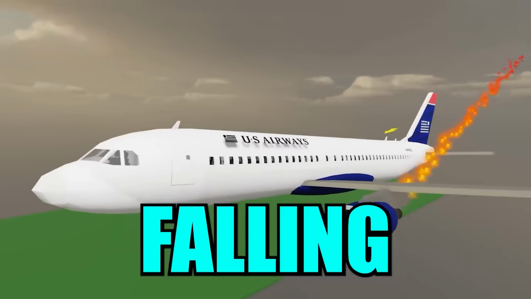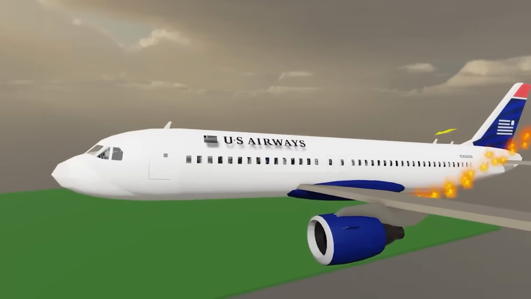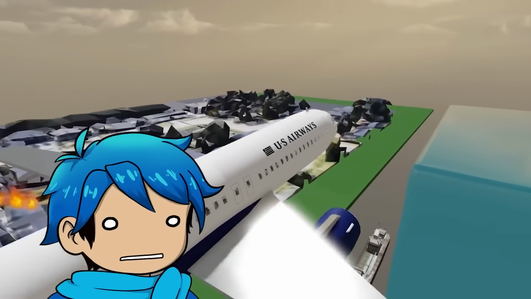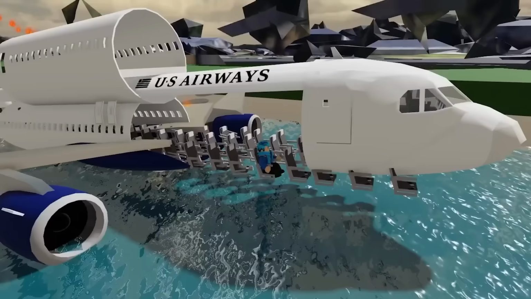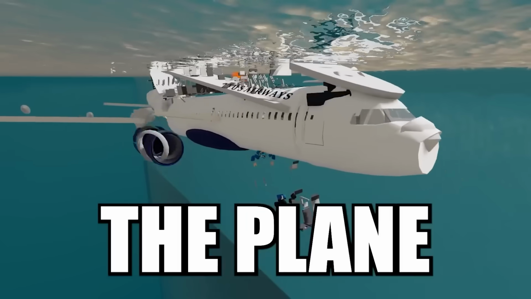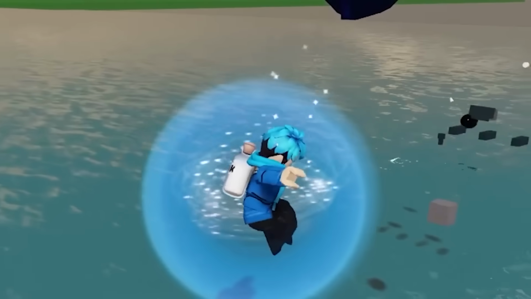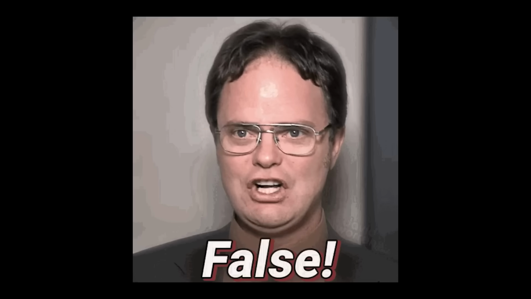Oh geez, okay, we're already in the plane then. So the plane's already falling over here. It seems to be a fatal engine on the left wing, but as you can see here, the plane is about to land into the water. Let's hope we survive here. Can we actually, oh geez, what? The plane crashed. Wait, hold on. That doesn't actually happen in real life. Okay, maybe that was a little bit inaccurate.